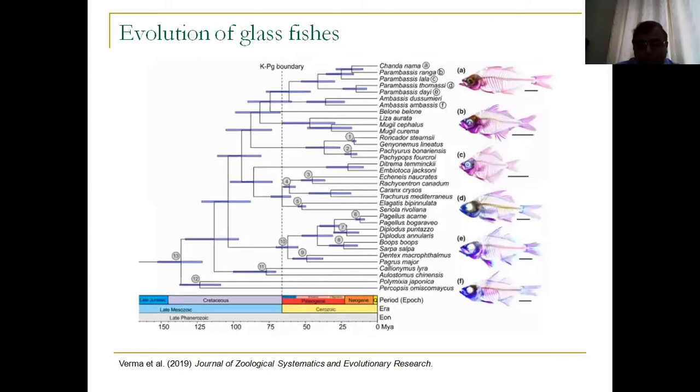Now, obviously, it can also give you other interesting findings. For example, we also did molecular dating and found out that in this particular group, the transition from marine to freshwater systems happened around the KPG boundary. So, around the KPG boundary, these organisms which were primarily marine came into freshwater forms and so on. Now I'll not go into details of this particular phenomenon, but what we have established is how integrated taxonomy can help you give new insights into evolution of different organisms.